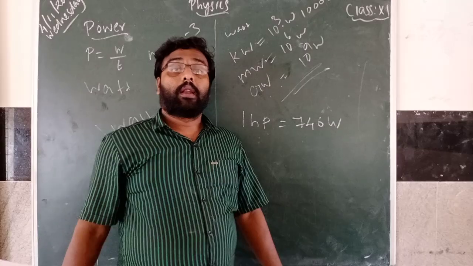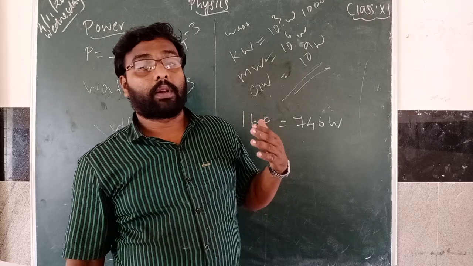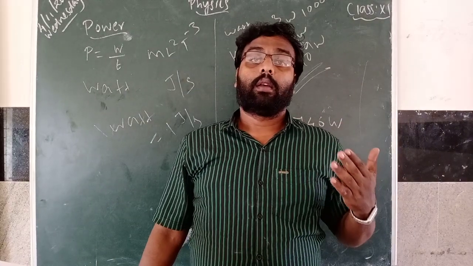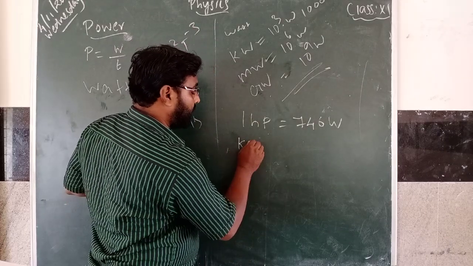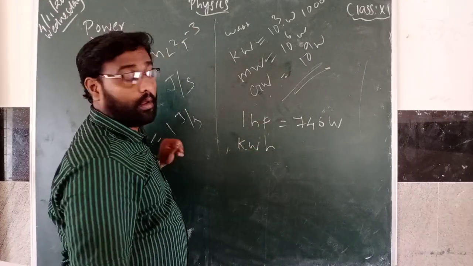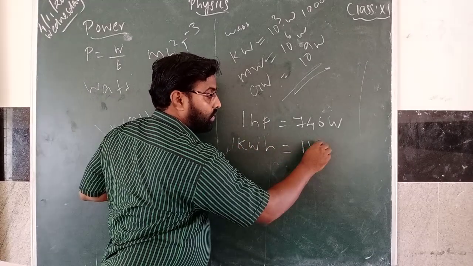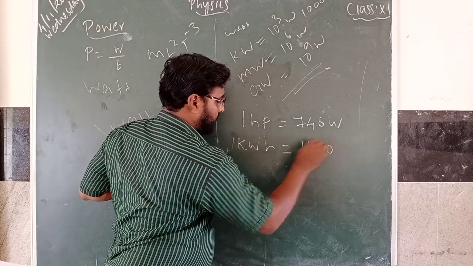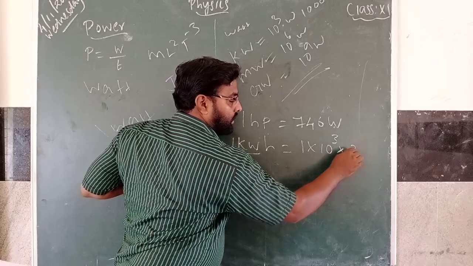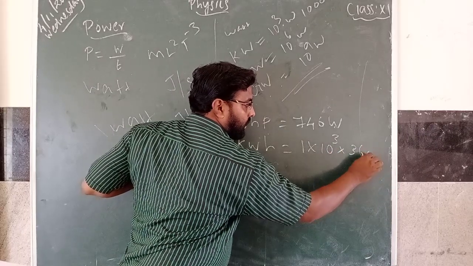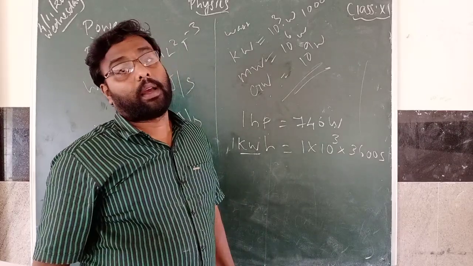And in our house, for all the electrical energy we are using, we get our electricity bill every month. That is calculated based on kilowatt hour. So 1 kilowatt hour means what? 1 into 10 to the power 3 into 3600 seconds, which is 1 hour. This is how our electricity bill is calculated.